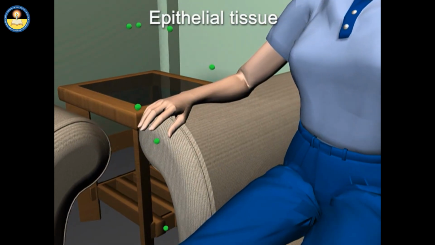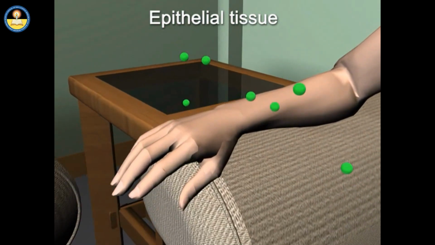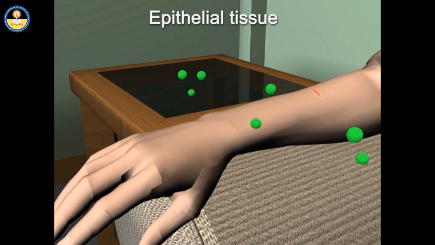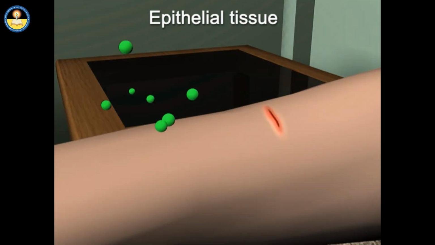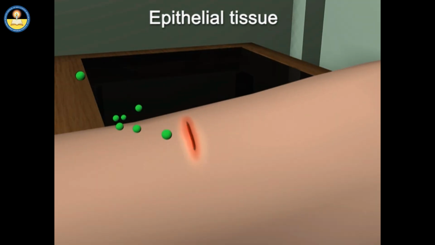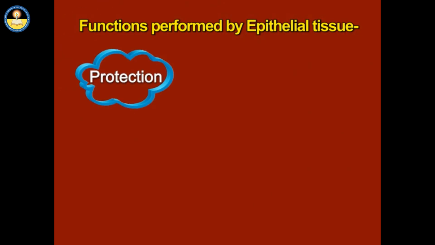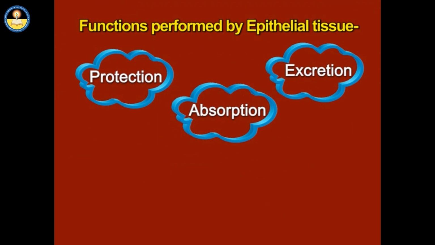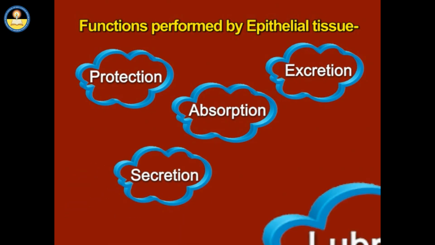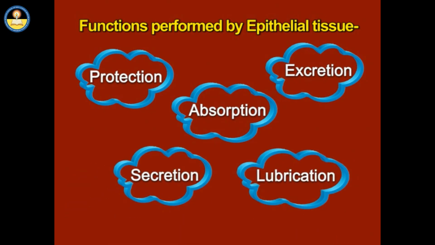If epithelium gets damaged, the chances of germs infecting our body through that exposed area increase. As a group, epithelial tissues perform a variety of functions including protection, absorption, excretion, secretion, and lubrication.